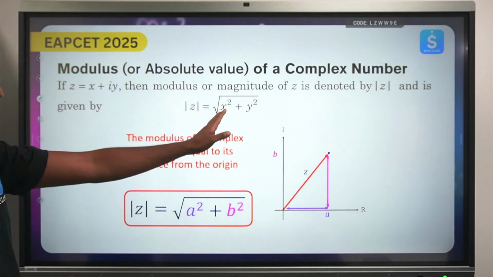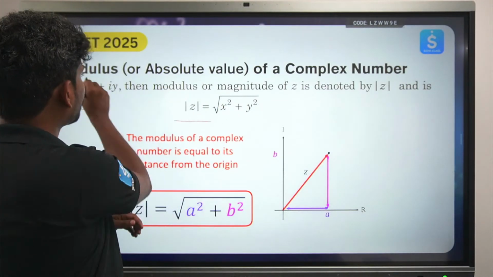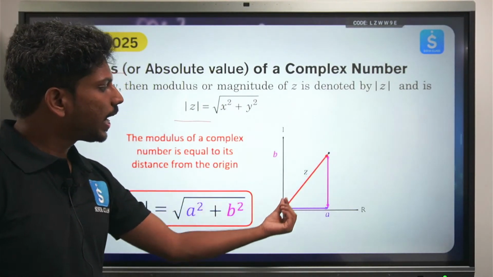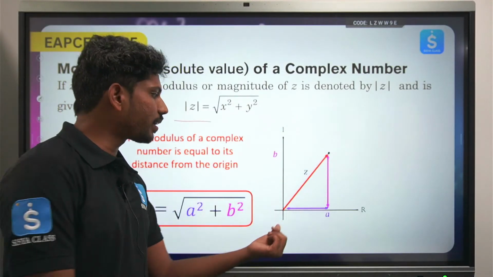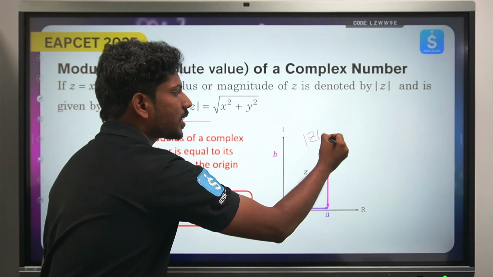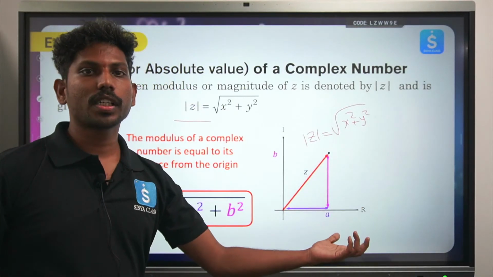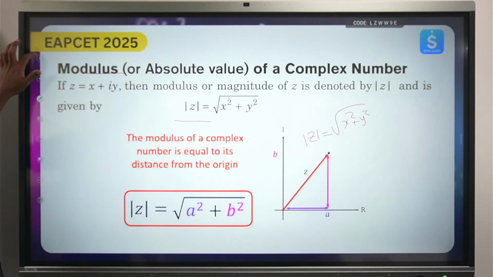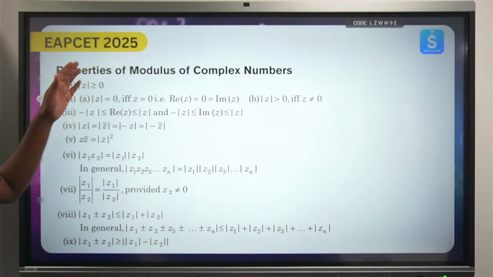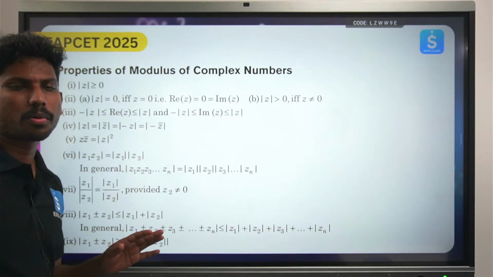Next, we just discussed what is meant by the modulus. Modulus means how far a point is from the origin, which we can find out. This is nothing but mod z, which is the square root of x square plus y square. So given a number, you can always find its modulus. The next one has very, very important properties.